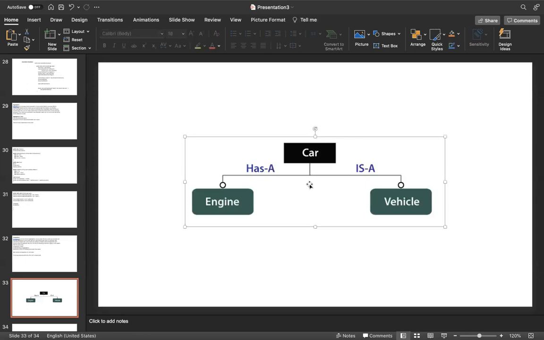See, this is the has-a relationship and is-a relationship. Car has an engine. Car is a vehicle. Without a car, a vehicle can exist, but without an engine, a car cannot exist. Without a car, the engine cannot exist. But without a car, a vehicle exists. Any vehicle. Instead of a car, there could be another vehicle, a bus or a lorry. Car is a vehicle. Car has an engine. That is the difference between is-a and has-a.